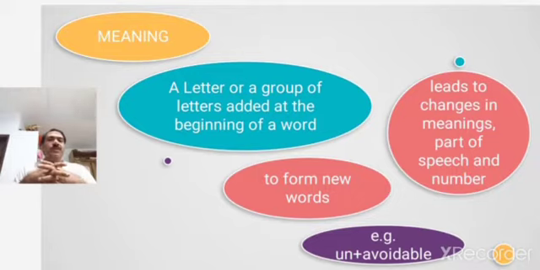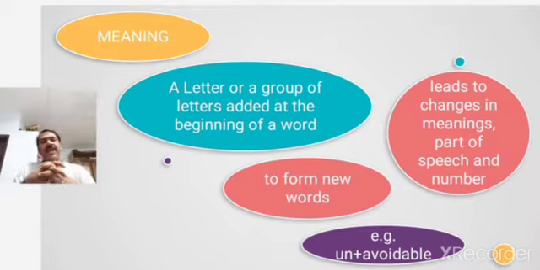If you add a prefix, what happens is this kind of adding a letter or a group of letters to the already existing words. Sometimes it leads to changes in meaning. That is, if you add a prefix to a particular existing word, the meaning of that word will obviously change.